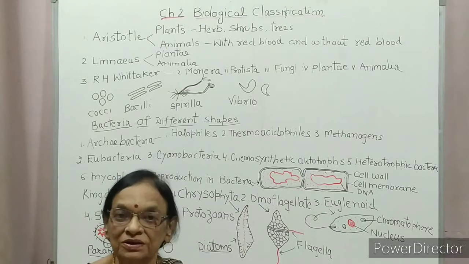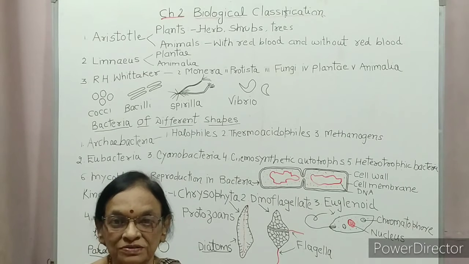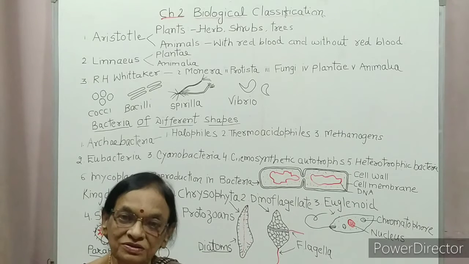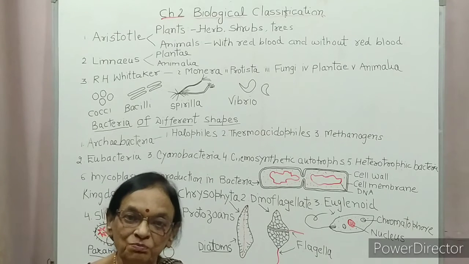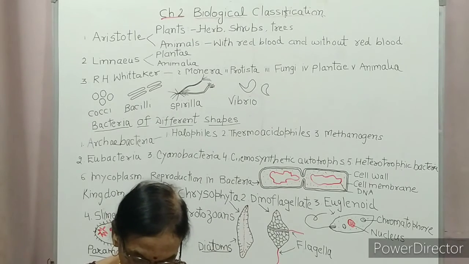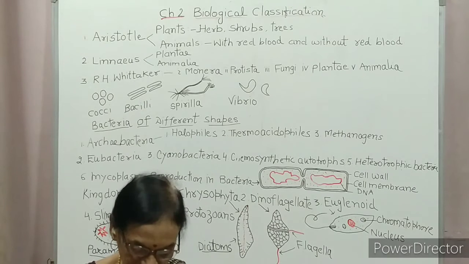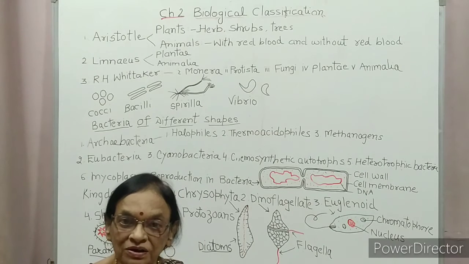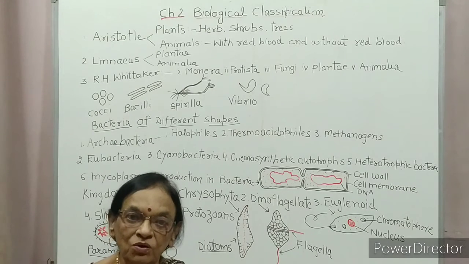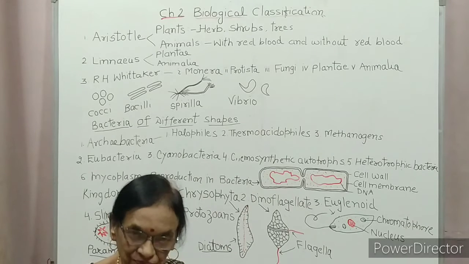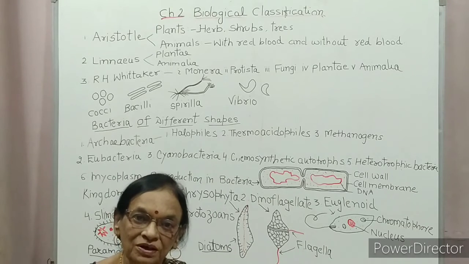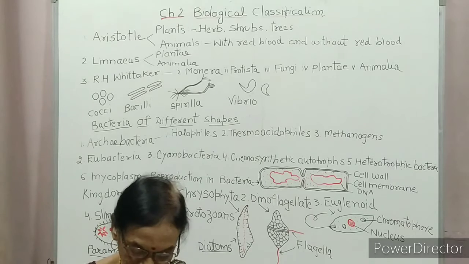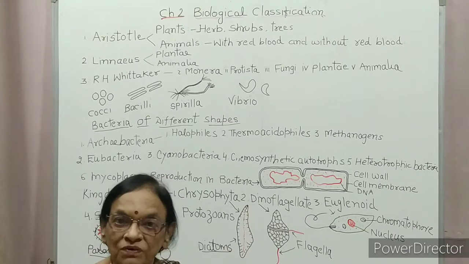Widely accepted classification is by R.H. Whittaker. His classification is based on the structure of nucleus, cell structure, thallus organization, mode of nutrition, reproduction and phylogenetic relationship.